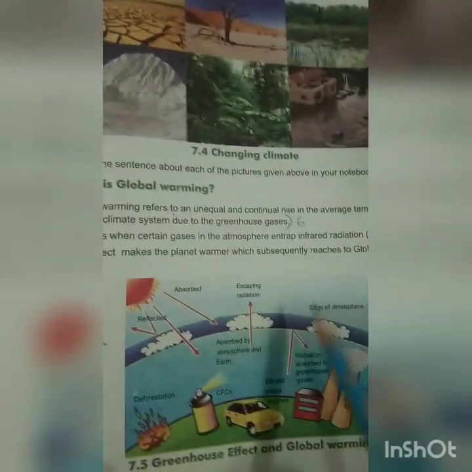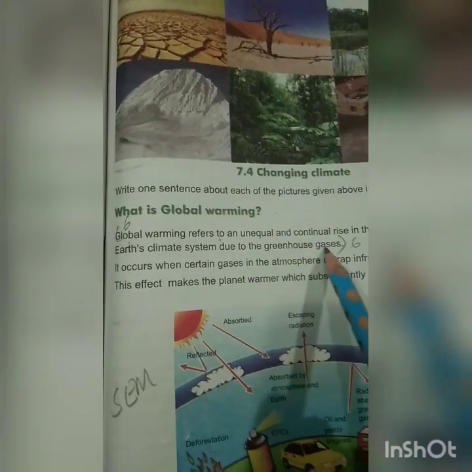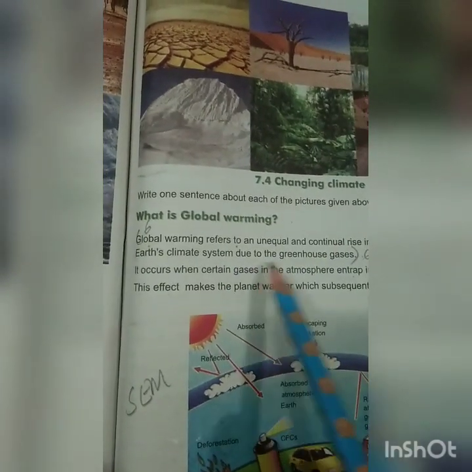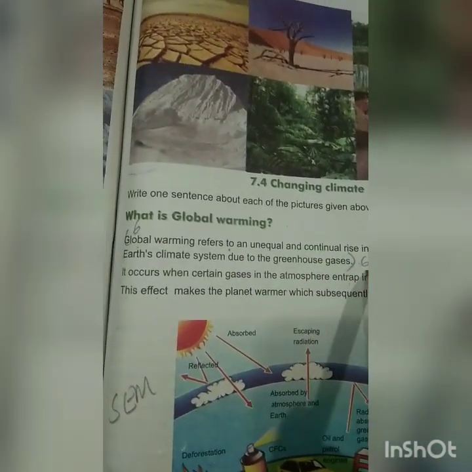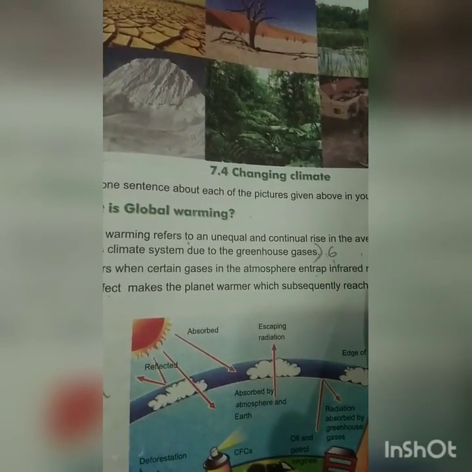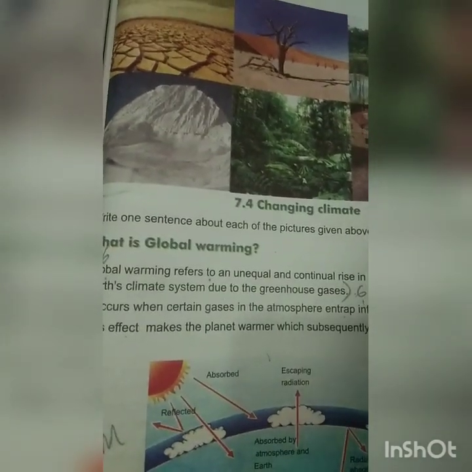Now what do you mean by global warming? Global warming refers to an unequal and continual rise in the average temperature of Earth's climate system due to the greenhouse gases. It occurs when certain gases in the atmosphere entrap infrared radiation. This effect makes the planet warmer, which subsequently leads to global warming.